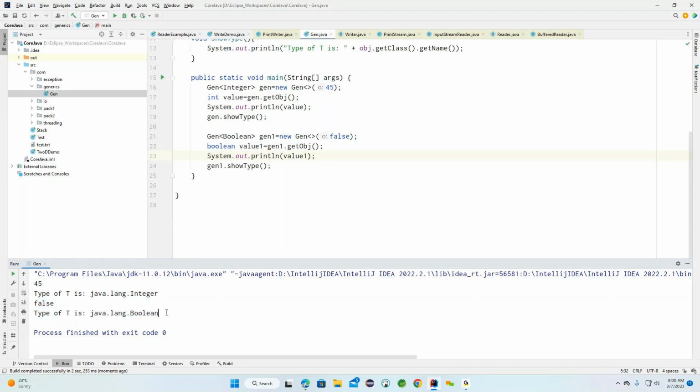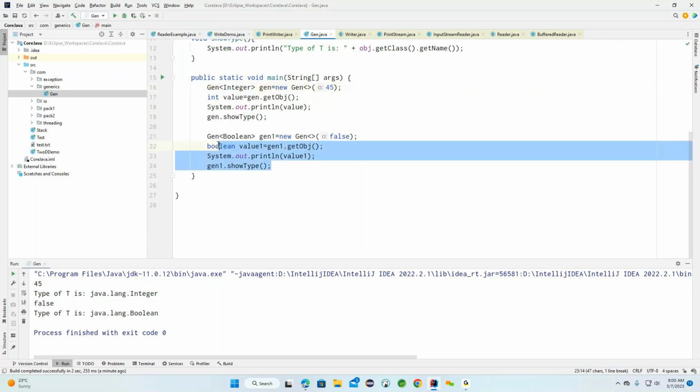Now carefully observe what you are going to understand here. Even though the class is the same, using the type parameter we come up with two different types, the first one Integer, the second one Boolean.